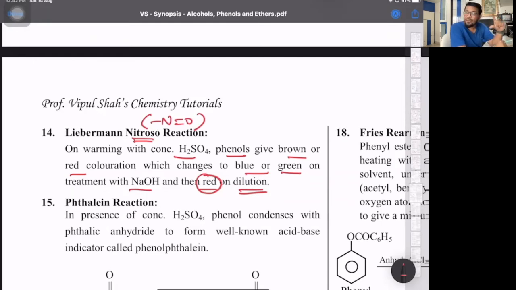Now, this is the Liebermann's test, which is true for any compound which has a nitroso group. We just now discussed nitroso. Phenol with HNO2, nitrous acid, gives you the nitroso group. So for that part, it is used. We'll be doing this in the amines part, the nitroso group, N double bond O.